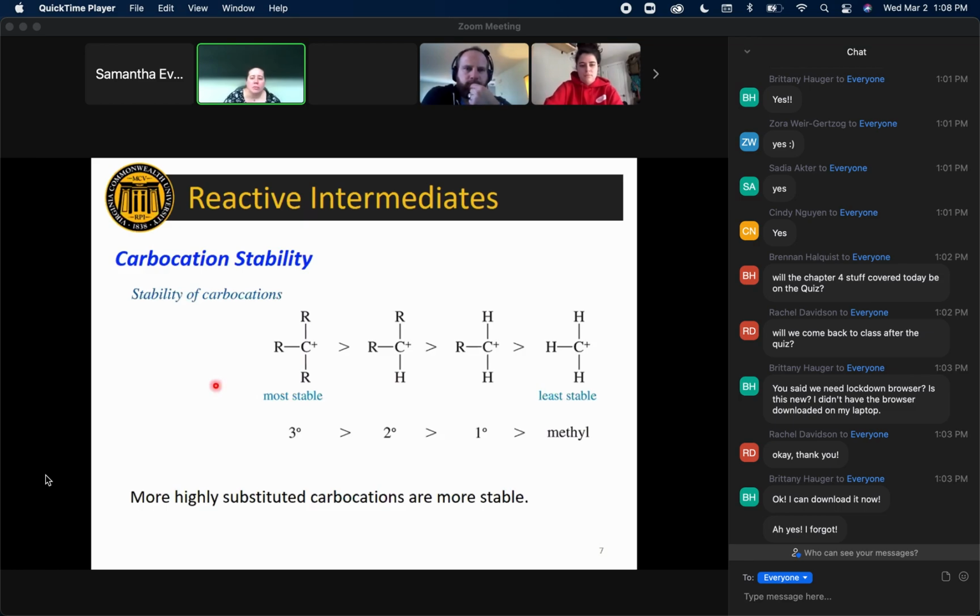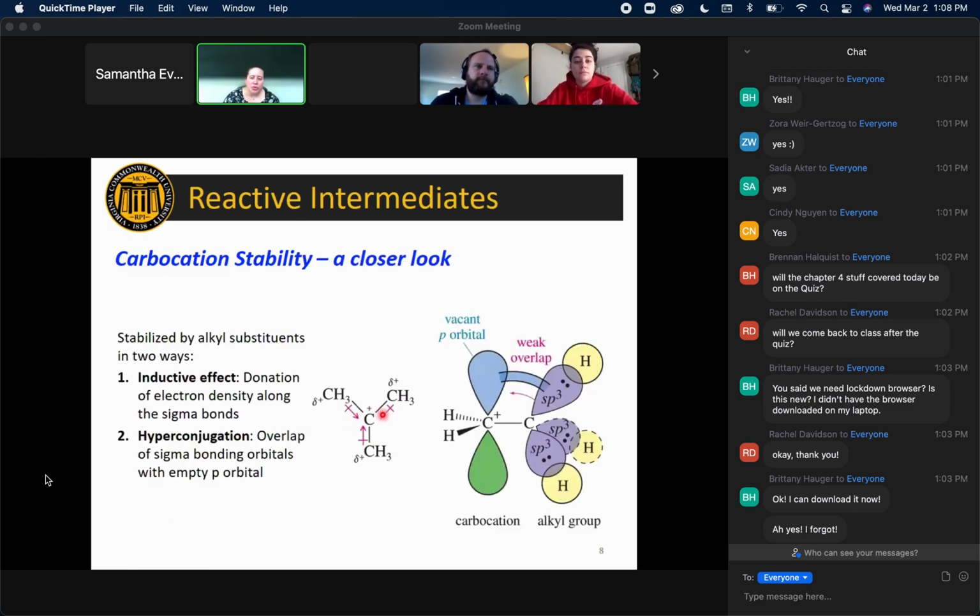The more substitution you put on that carbon, the more stable it is. So let me say that again. The more substitution you have on that carbon for a carbocation, the more stable it is. We saw this already with carbon radicals. So it's the same trend for carbocations and for carbon radicals. And now I'm going to show you why that is. There's two different actions at play here. The first is called an inductive effect.